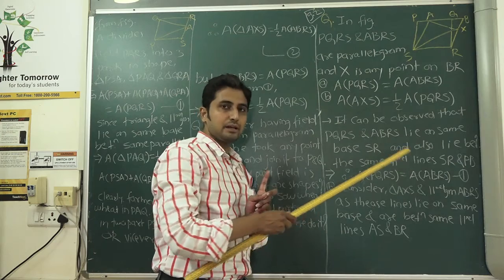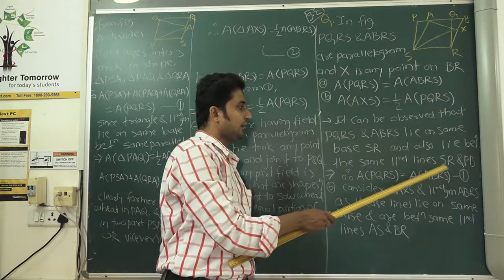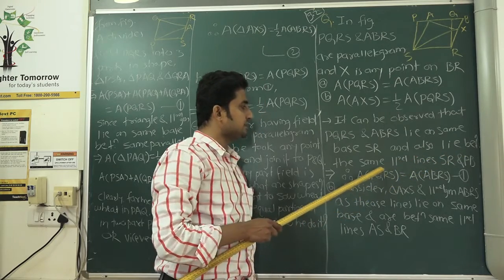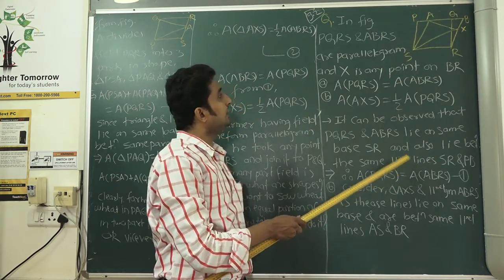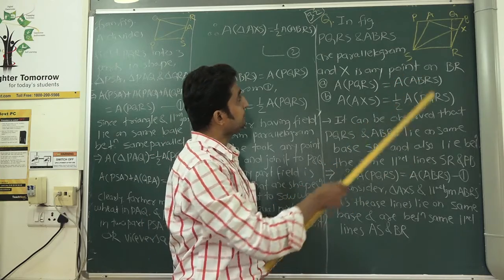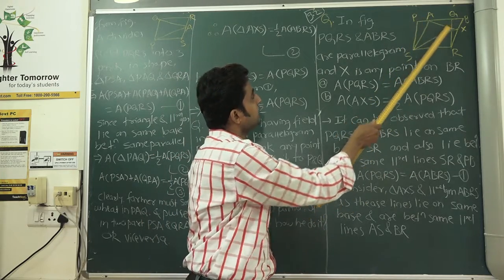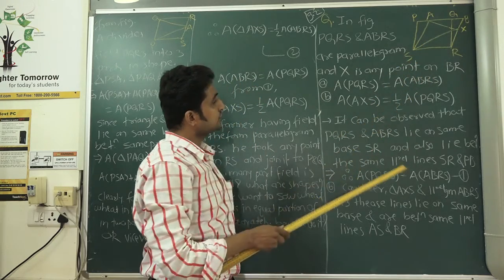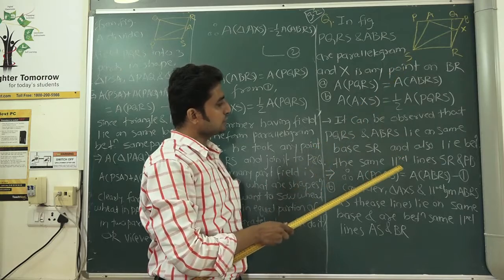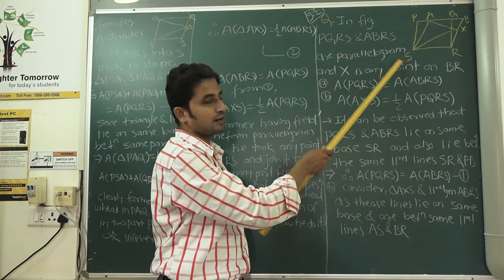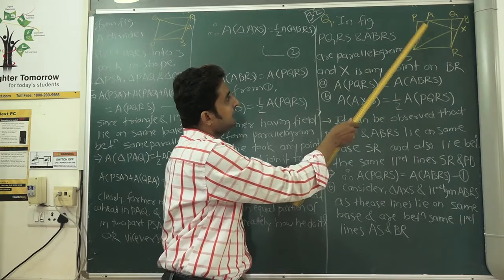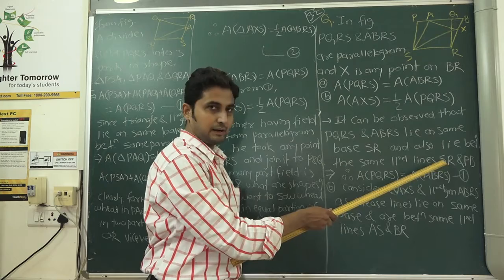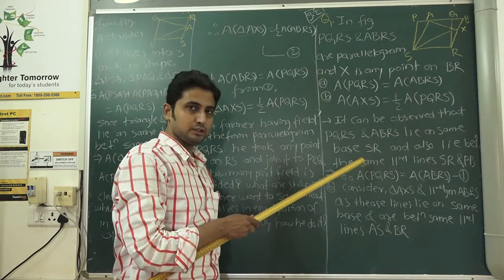One, they have the same base, and second, they lie between the same parallel lines. Now, if you observe carefully, what are those parallel lines? Those parallel lines are SR and PB, right? So they lie between the same parallel lines and have the same base.